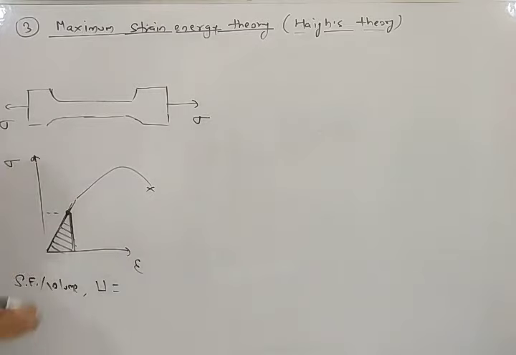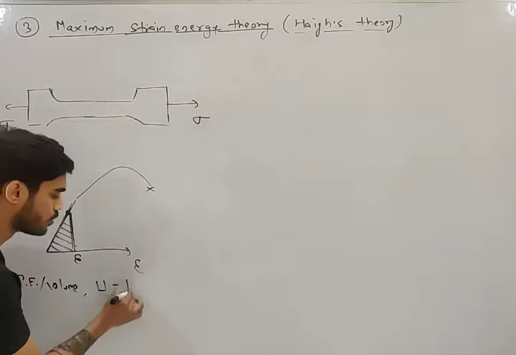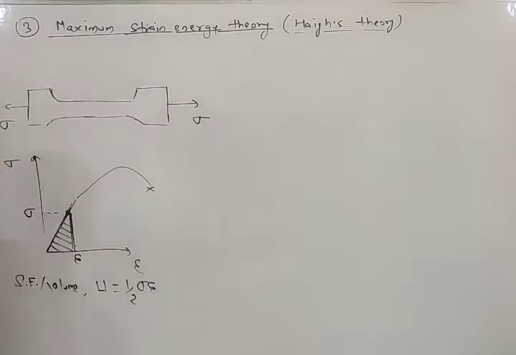So what will be the equation, my friend? Let's say this is the stress sigma and this is the strain epsilon. So it will be half into sigma into epsilon. Now let's say this point is on this linear curve, this straight line, means Hooke's law is valid.